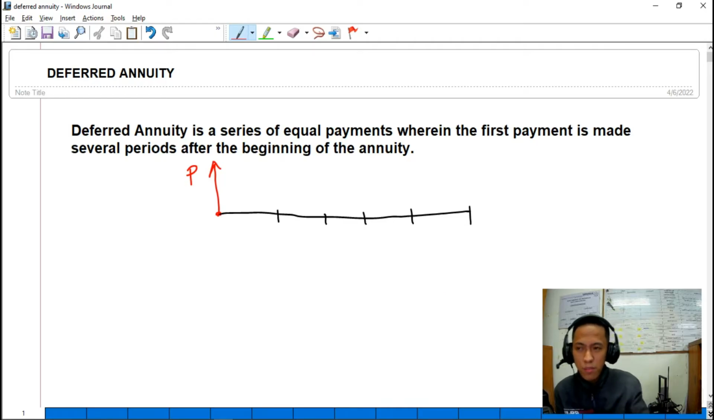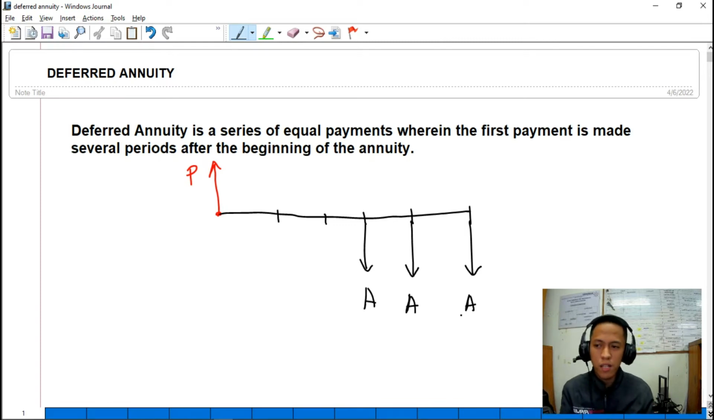Ibig sabihin, require ka ng bangko na magbayad after 3 years. So, magkakaroon ka ng annuity dito sa 3rd year, 4th year, and 5th year. Ito yung mga annuity mo na babayaran. Notice na ang cash flow diagram natin, may mga certain period of time na hindi muna tayo nagbayad. So, this is what you call a deferred annuity. The first payment is made several periods after the beginning of the annuity.